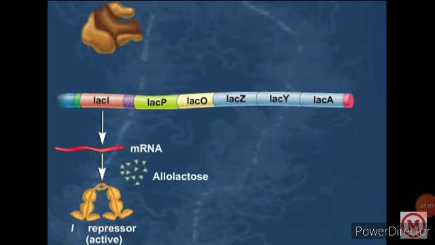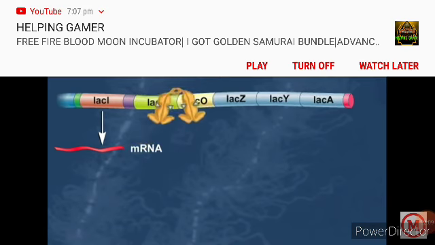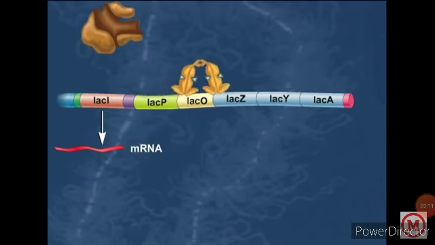In case lactose is in the medium, mRNA synthesis takes place, and the repressor protein is active. Here allolactose is present, and when it reacts with the repressor protein, the repressor will be structurally different, so that it cannot bind with the operator sequence.